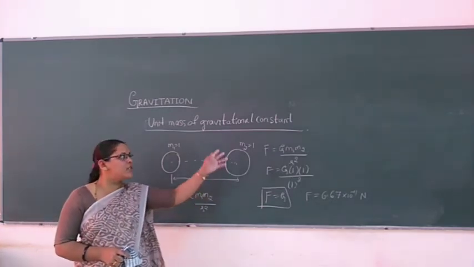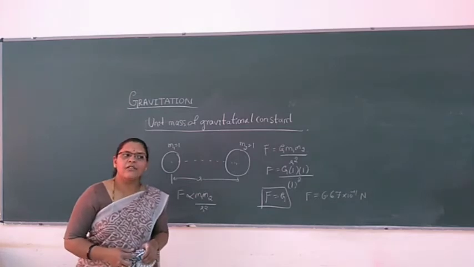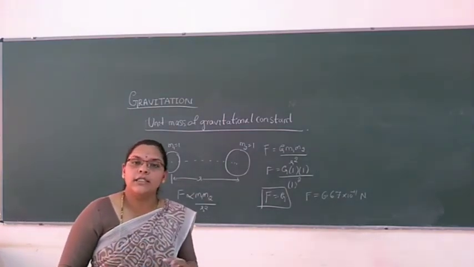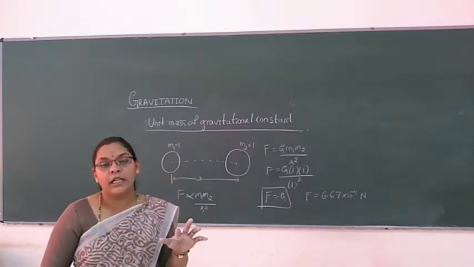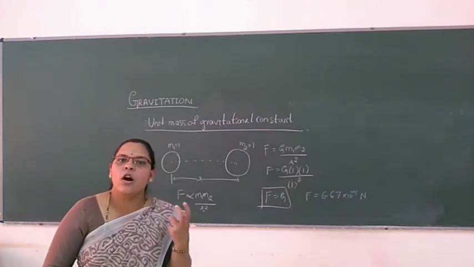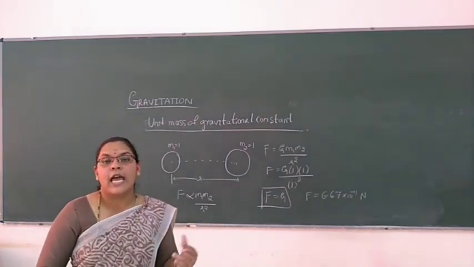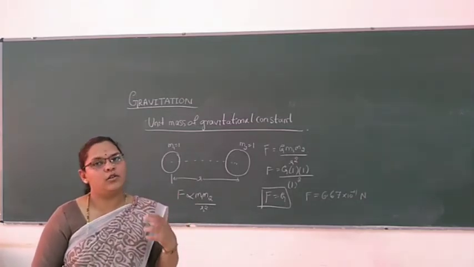And with the help of Newton's law of gravitation, we have plenty of applications: rotation of the earth around the sun and the moon around the earth, prediction of orbits and time periods of modern artificial satellites, and study or prediction of solar eclipse and lunar eclipse.